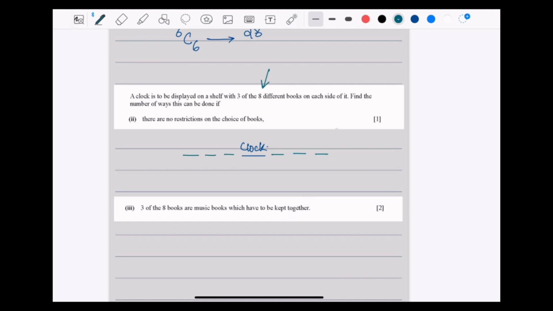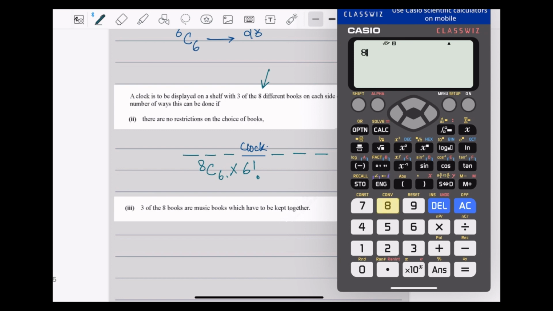Since there is no restriction, the books can be any on any side. So out of 8 books, I'm choosing 6 books times 6 factorial, which gives you 8C6 times 6 factorial. This gives you 20160.